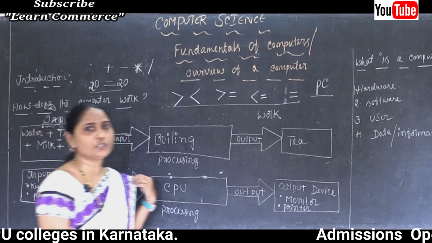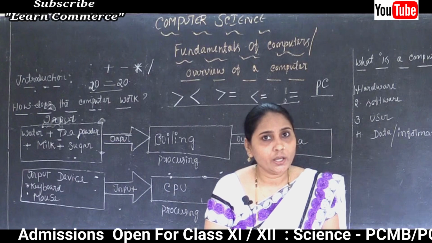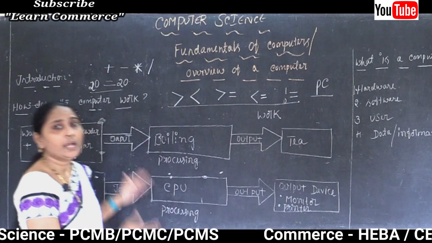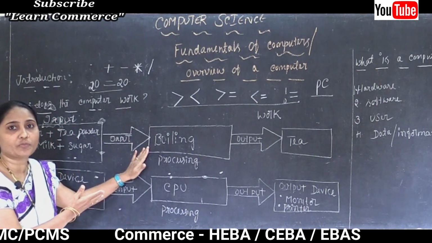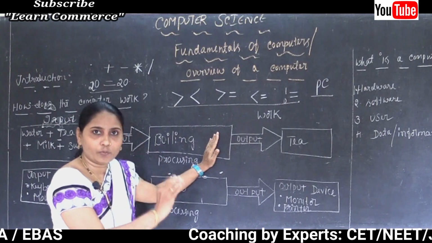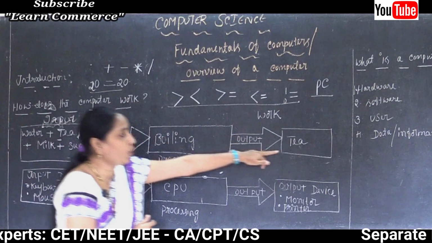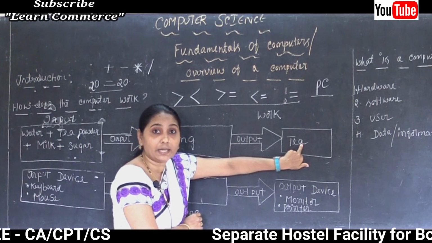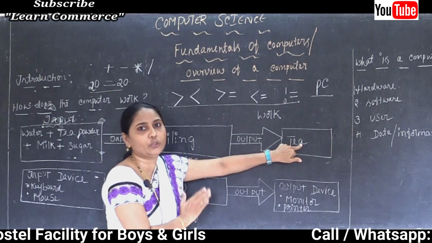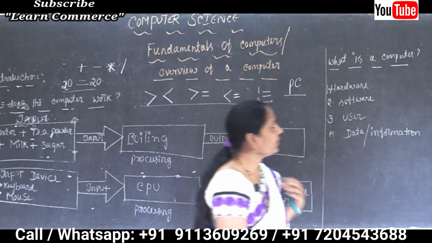So again I am going to repeat, it is an electronic automatic machine, also called a device. And why do we use it? To process the data, to perform some operations, to get the output, or in simple words, converting input data into useful information. That means a useful result, useful information, and such a result is very useful to the people, correct? So this is the meaning of our computer.